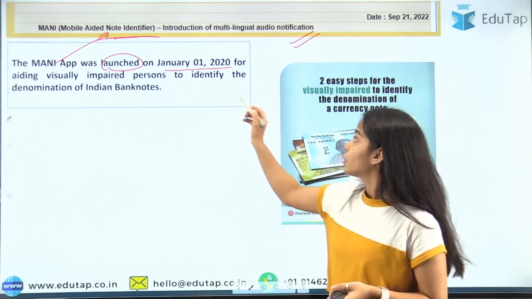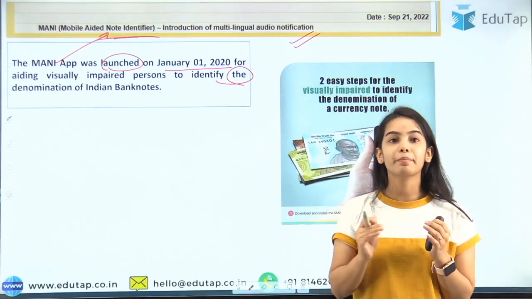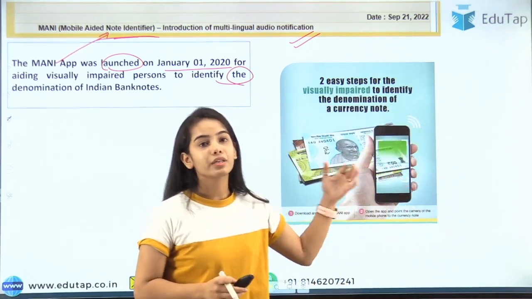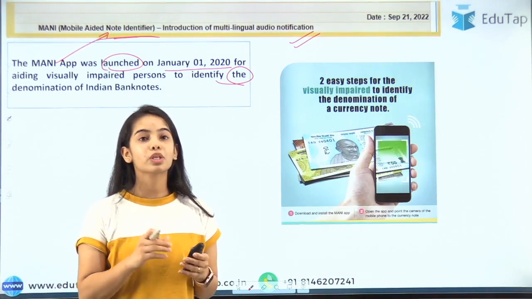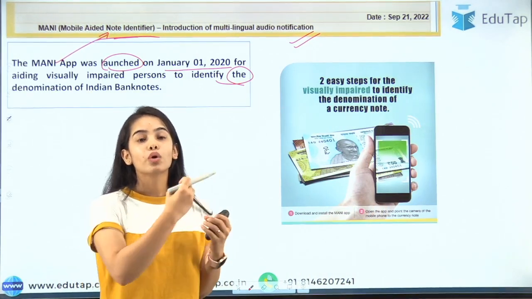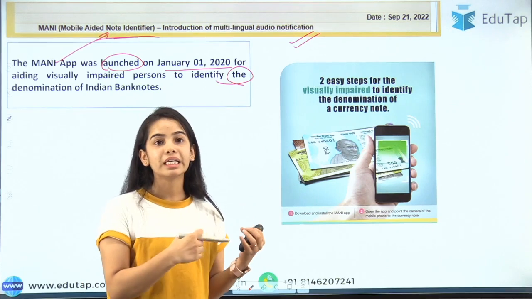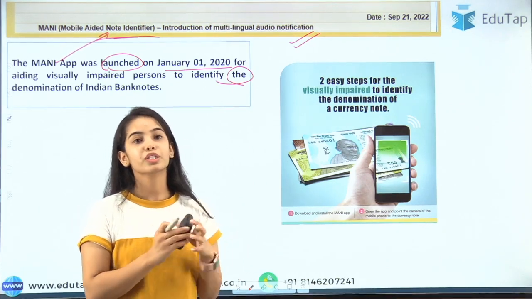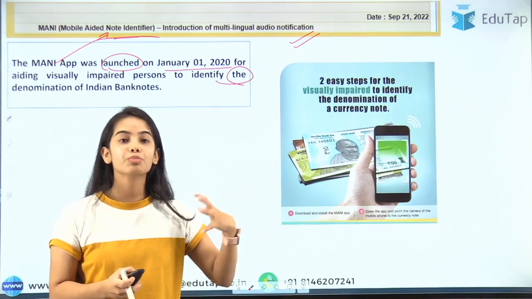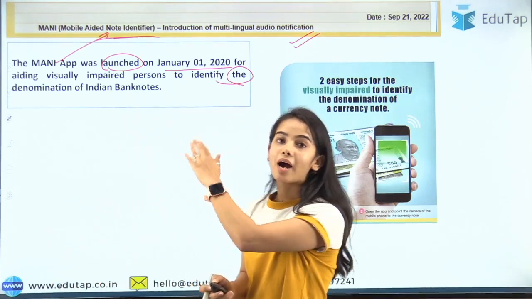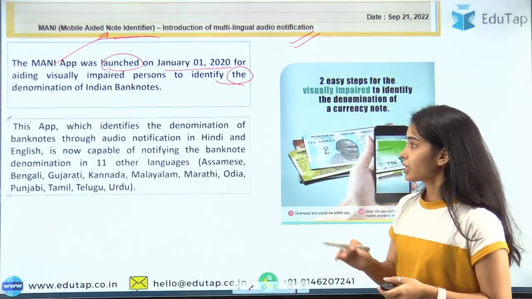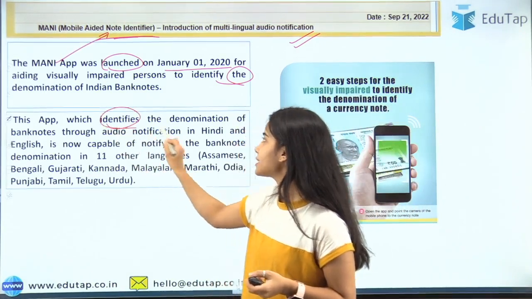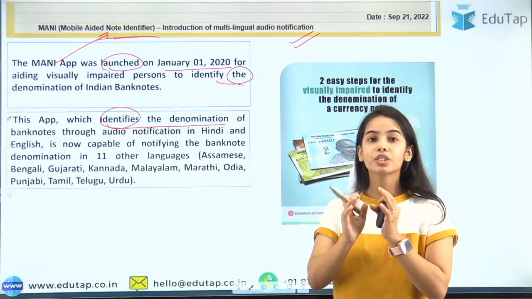Okay, to identify the denomination of Indian banknotes. So what was happening was that visually impaired persons sometimes were not able to tell how much money they were receiving. Because they are visually impaired, they were not able to tell how much money they were getting. And so this app was launched, which identifies the denomination of banknotes. You just have to scan.